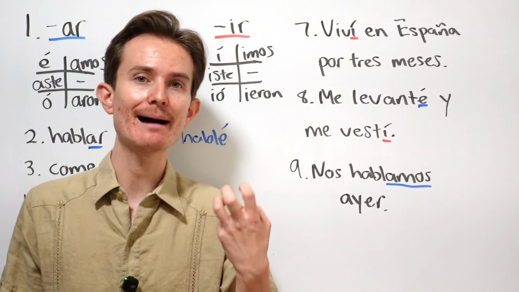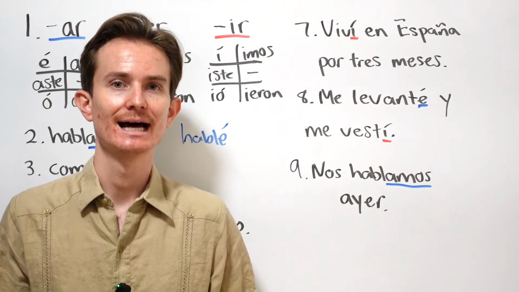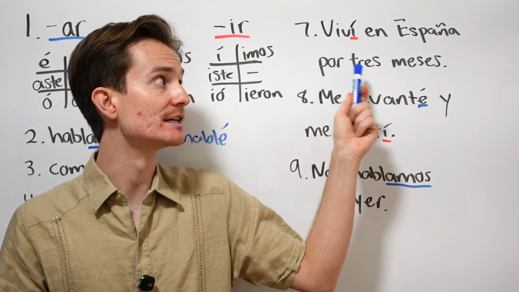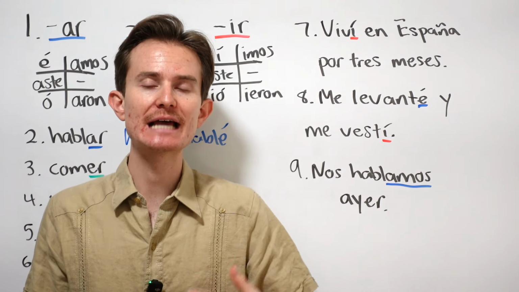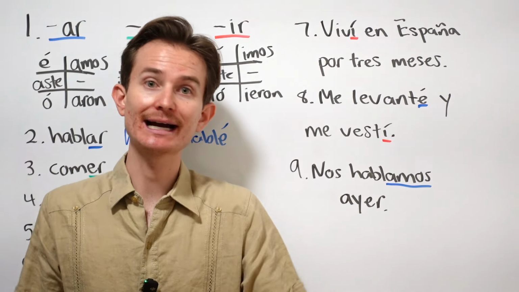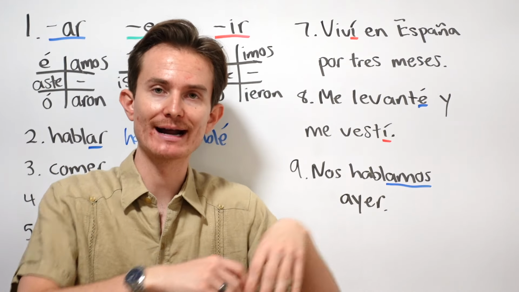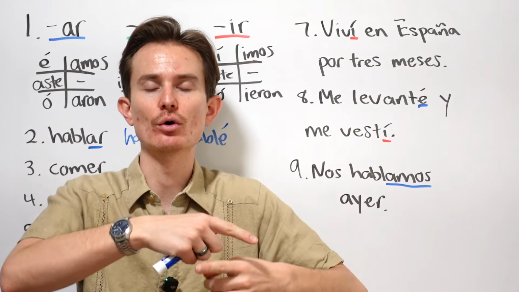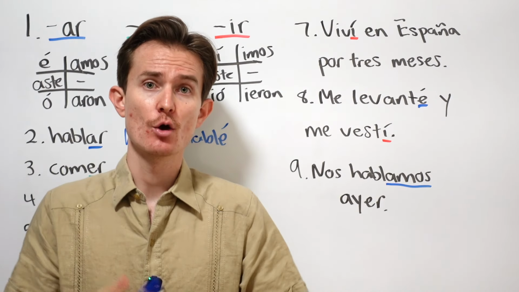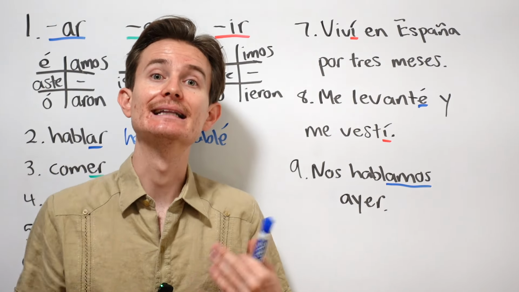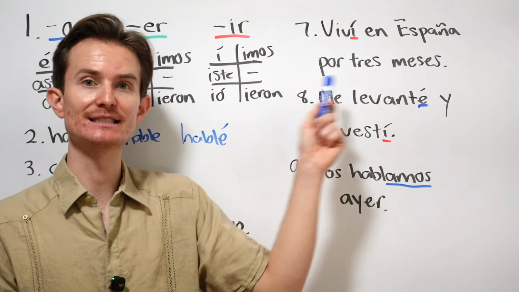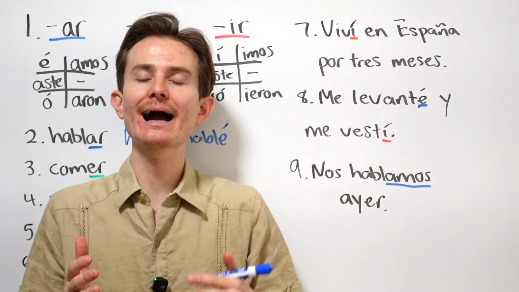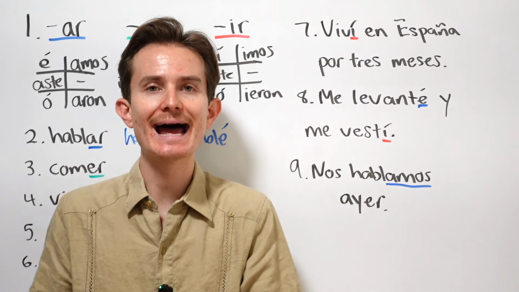Now coming over to this side. Viví en España por 3 meses. Now, technically, I could use the imperfect here if I got rid of this por 3 meses. So I could say vivía en España, which is the imperfect. We're going to look at that right after this. Vivía en España would mean I used to live in Spain, or I was living in Spain. Whereas in this case, I want to say I lived in Spain. And because we have a specific time period, we are going to use the preterite. We'll use the preterite when talking about specific beginnings and ends.